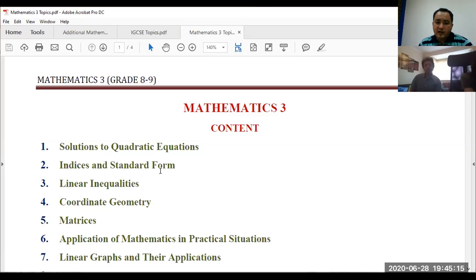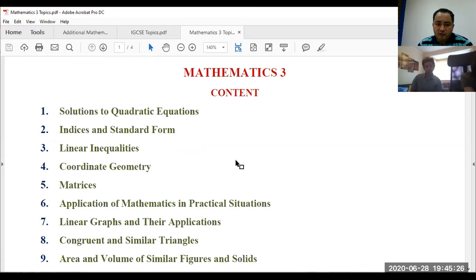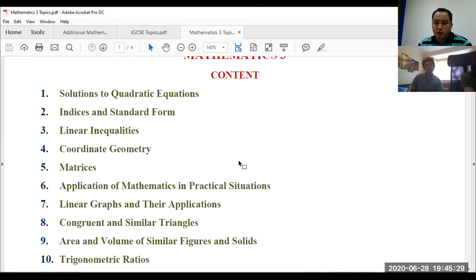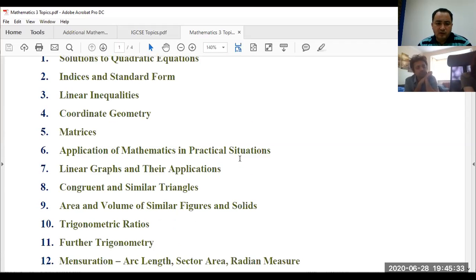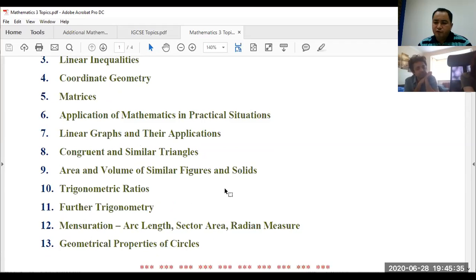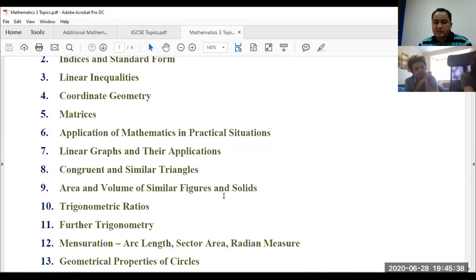Now, what I'm thinking about Amira is, I'm going to send her 2 different programs. Maybe we should start from here with her: the solutions to quadratic equations, indices and standard form, linear inequalities. You can have a look. For IGCSE, these are the most important topics. If she knows them, I go a bit faster. If she is stuck or has any questions, we go a bit slower.